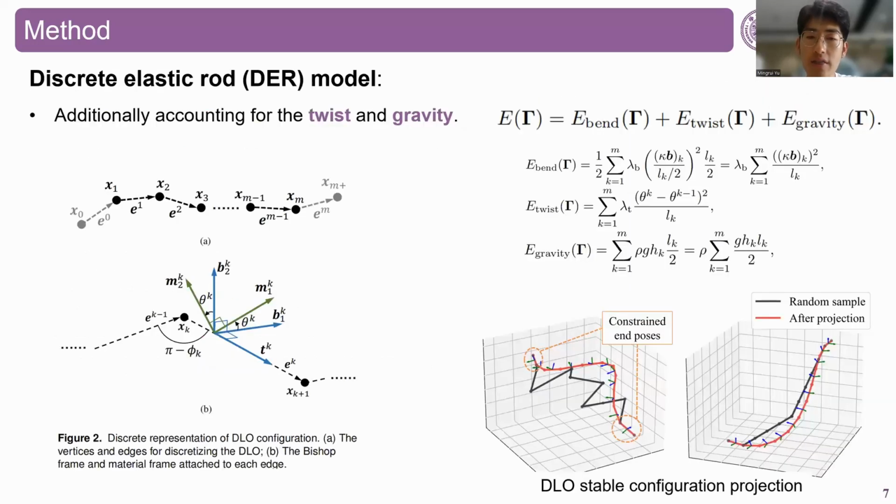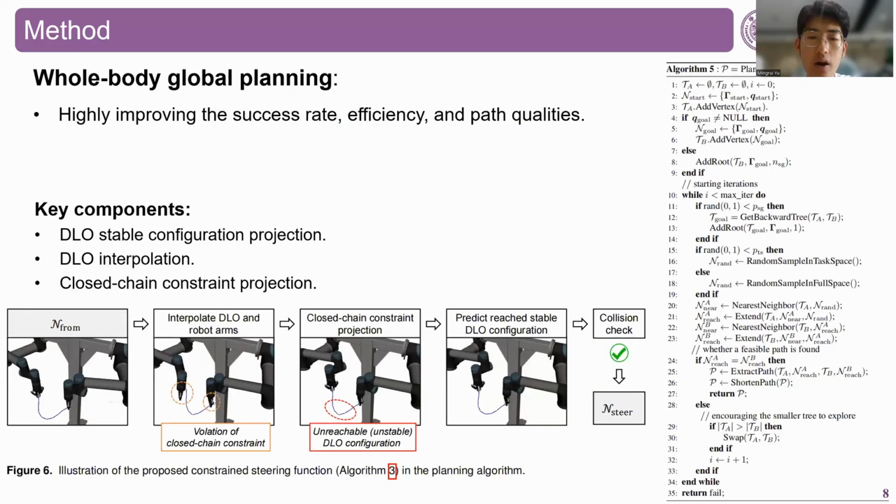We exploit the discrete elastic rod model as the DLO energy model for global planning. Compared with the mass-spring model we previously used, this model additionally accounts for the twisting and gravity effects. We optimize the whole-body global planning algorithm to greatly improve the planning success rate, efficiency, and path quality.